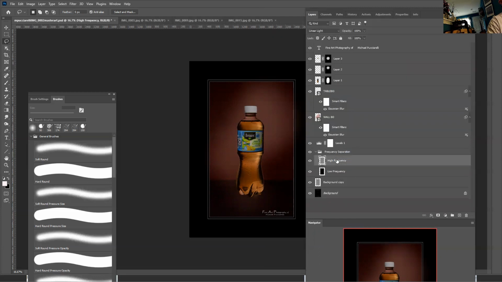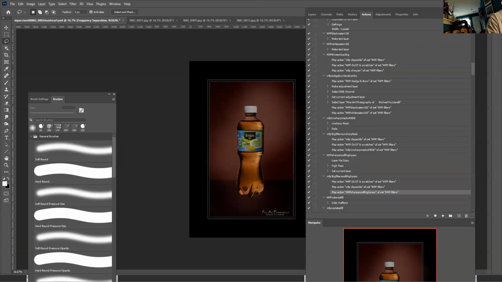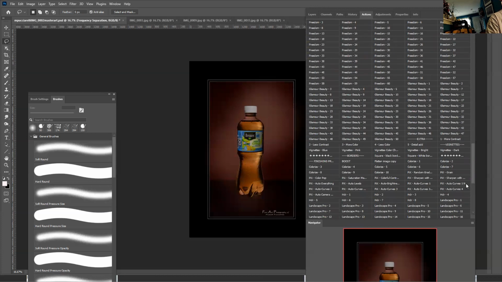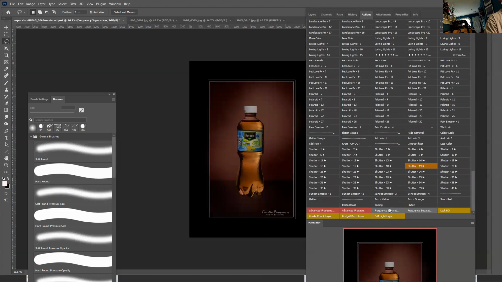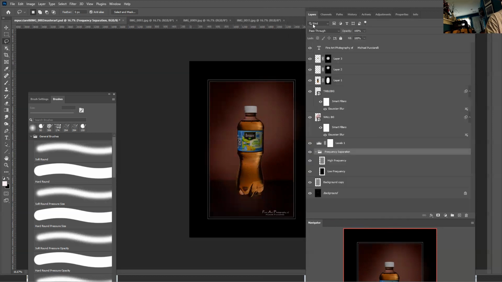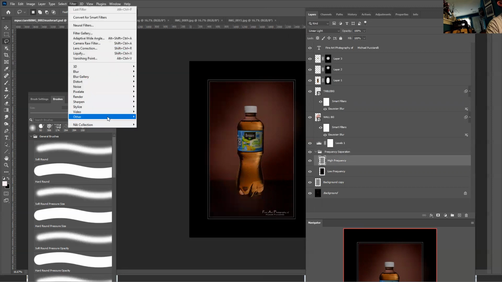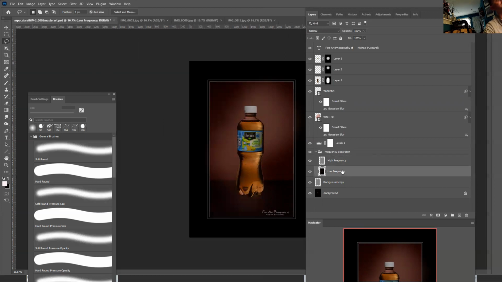And then this high frequency action, this free download, you just click this, and all these layers happen. The two layers, a high frequency and a low frequency, are grouped in a folder called frequency separation. This high frequency uses a high pass filter, and the low frequency is just a regular layer.